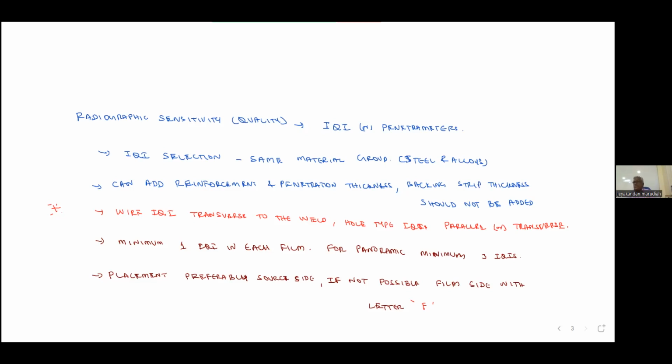Okay, other things we will go through in the code book. I told you procedure, techniques, then the geometric unsharpness. One more thing is backscattering. Right. So please go to the code book, article 2. Please take article 2.